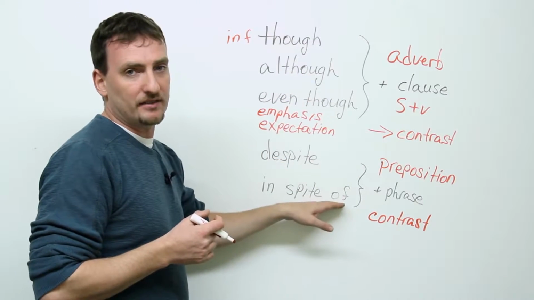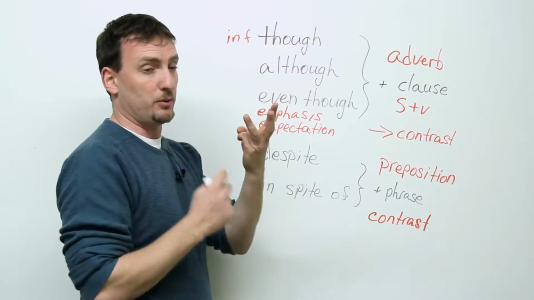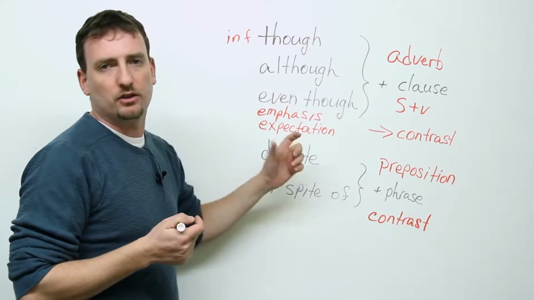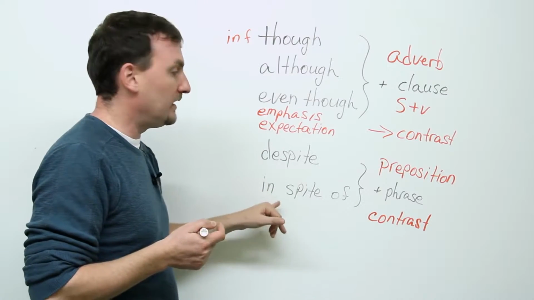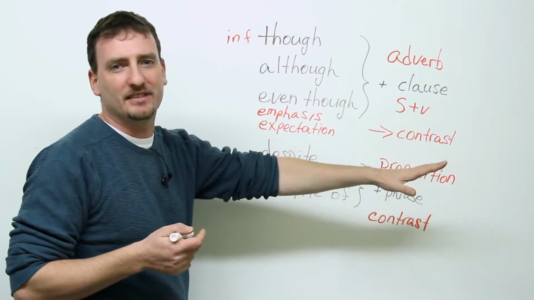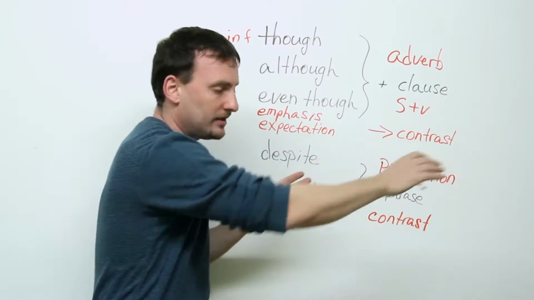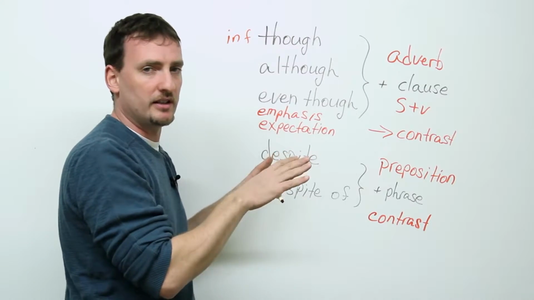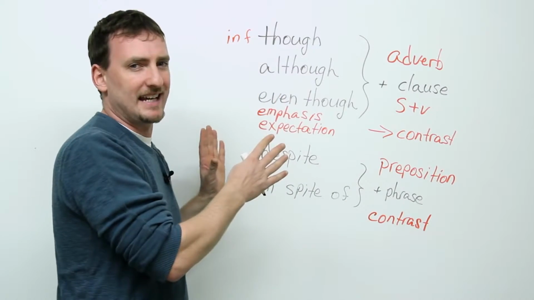Despite and in spite of, these are exactly the same, except one word, three words for this one, right? But they work the exact same way. You can interchange them. One mistake that many people make, they say in despite of, or despite of something. They mix them. Be very careful. Despite your phrase, in spite of your phrase. Don't mix the two up. They're two different things with the same meaning, okay? This will be much clearer once I put up some examples, so let's do that.